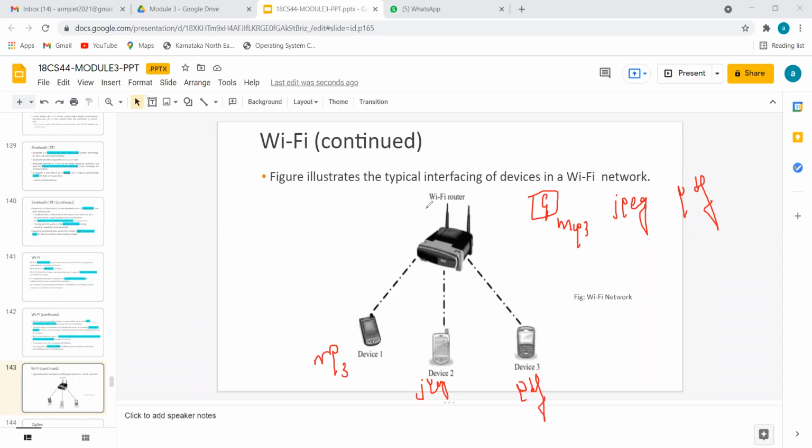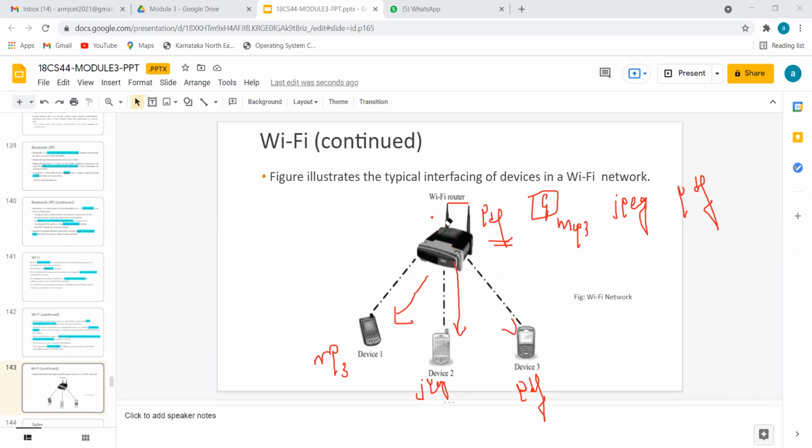Now all the devices, all three data will come to this router at a time. So what is the work of the router? It has to route the first information. The first information is, let's say, the PDF, which is text, so it will be faster, and the JPEG, because it is smaller than the MP3. So it will route: PDF should go in this direction, immediately JPEG will go in this direction, finally the MP3 file will go in this direction. So this is done by the router.